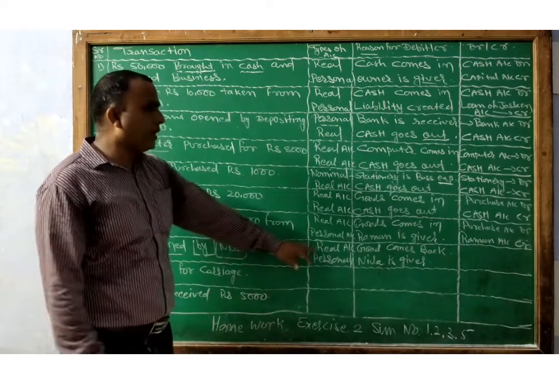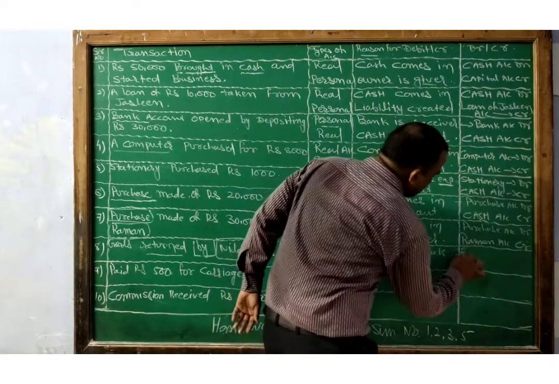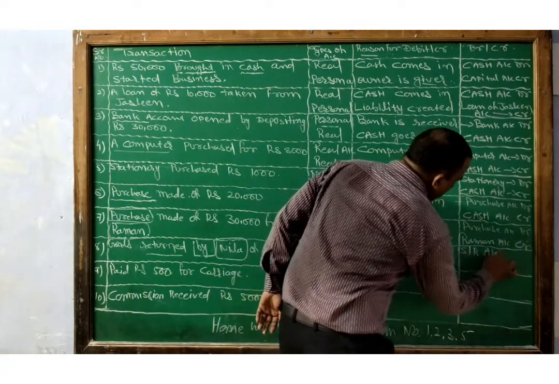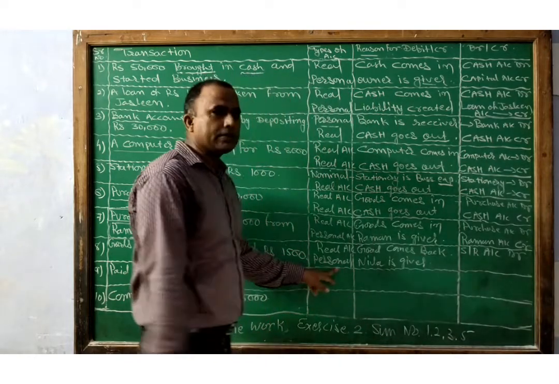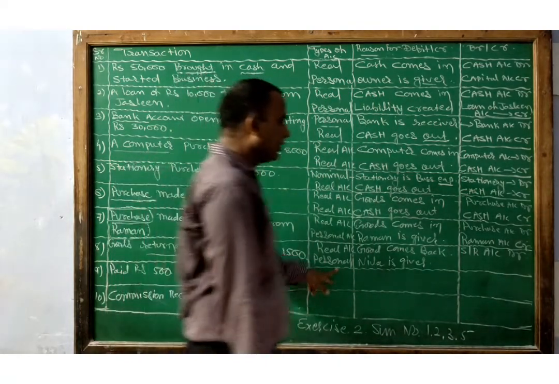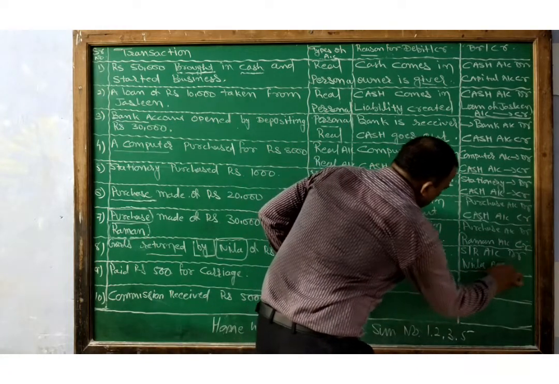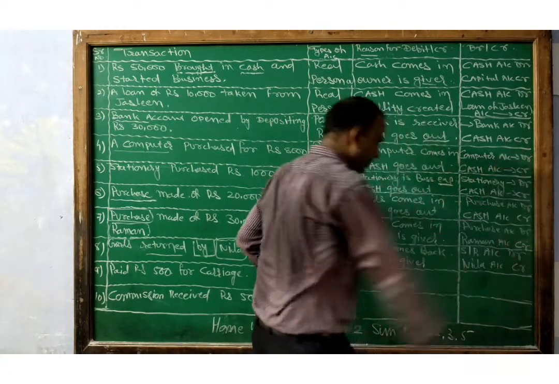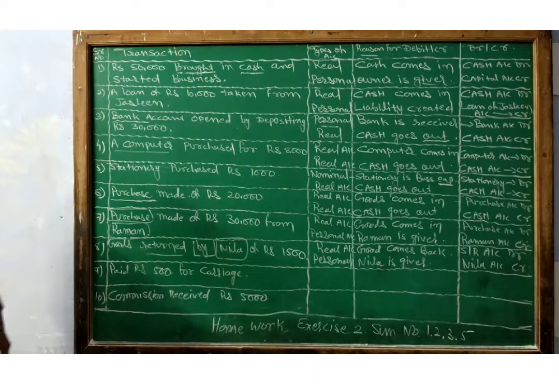Apply the rule of real account: debit what comes in. So goods comes in, that's why sales return account debit, and Neela is giver. So apply the rule of personal account: credit the giver. So Neela account credit.